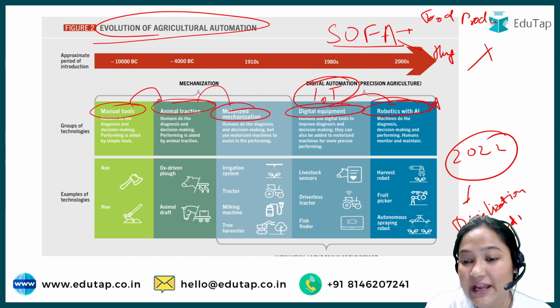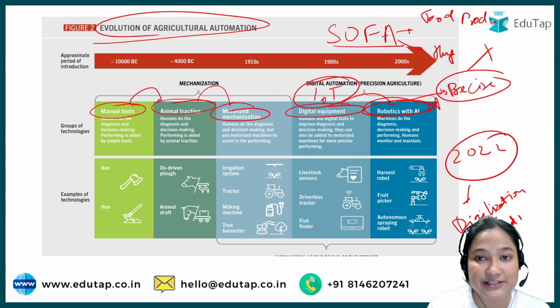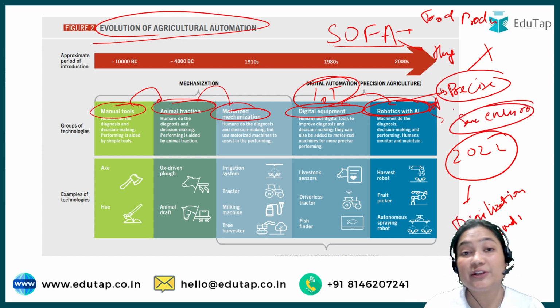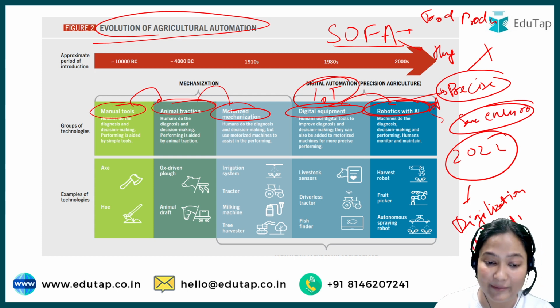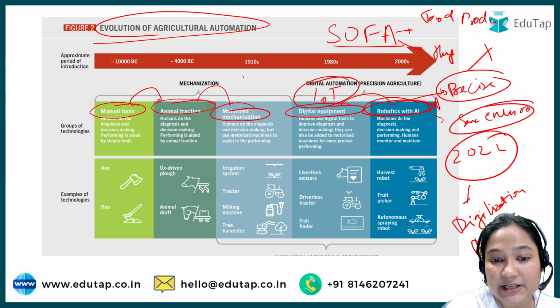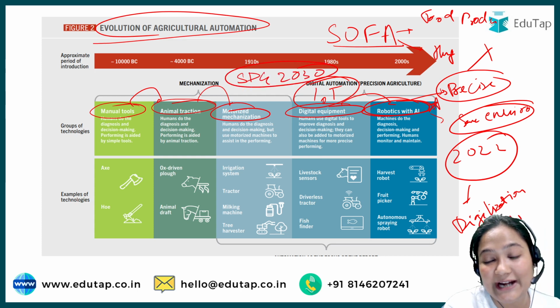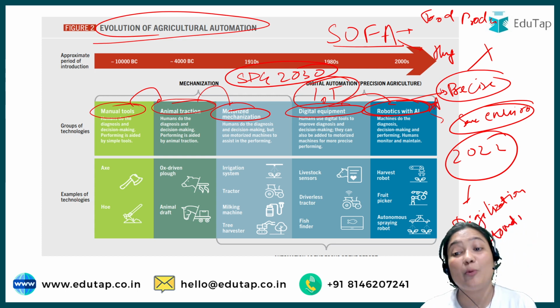According to them, this can help very well to do precise agriculture, precision agriculture that we call, as well as to save the environment. Since you are using the tools or the resources in a very efficient manner, that will help you preserve the environment. So again, it is focusing on the Sustainable Development Goals 2030, and in that direction they suggested that we should move from digital equipment to robotic equipment.